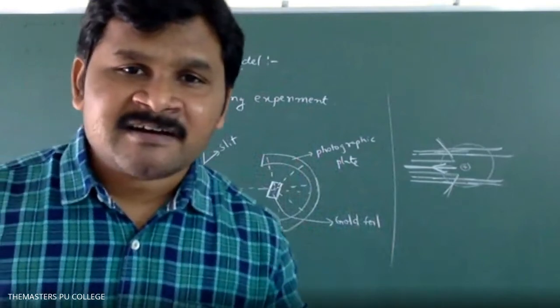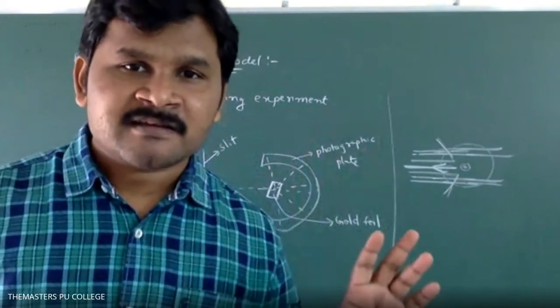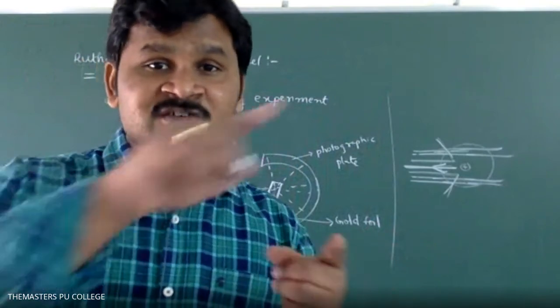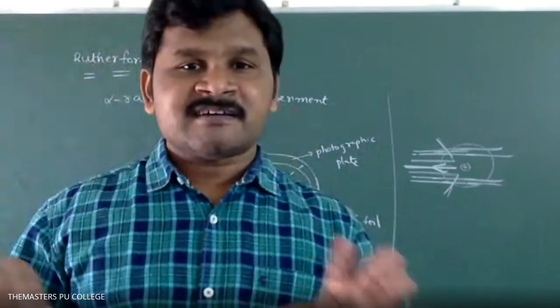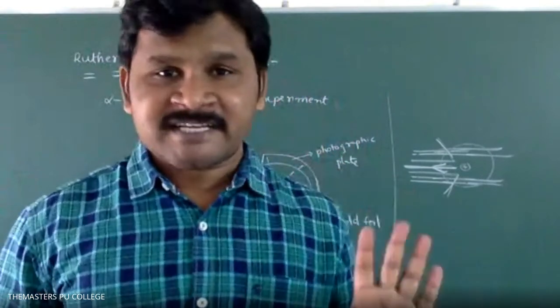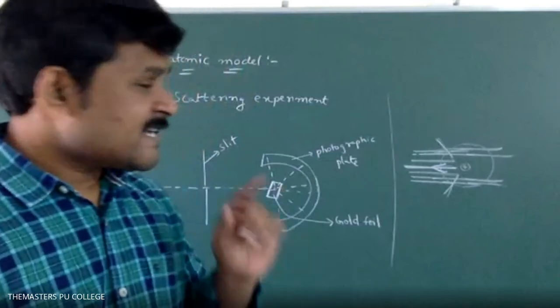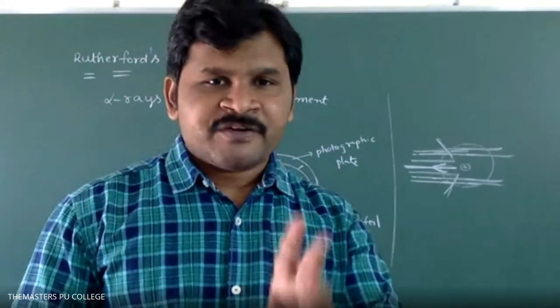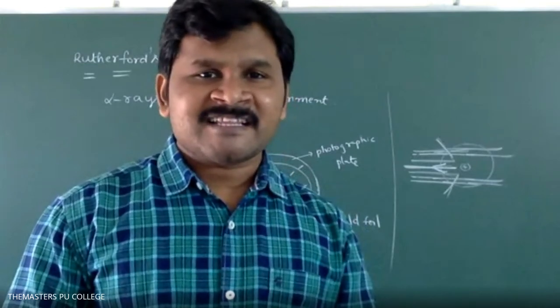How is he saying the atom is empty? Because there is no deflection, he thought the major space present in the atom is empty. Next, based on the second observation, few alpha particles are deviated in their path.